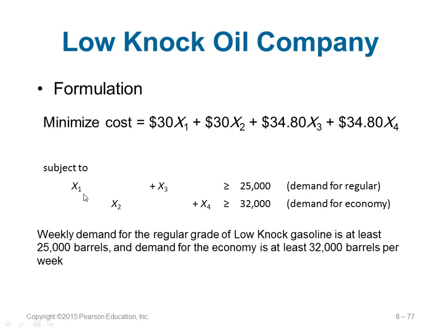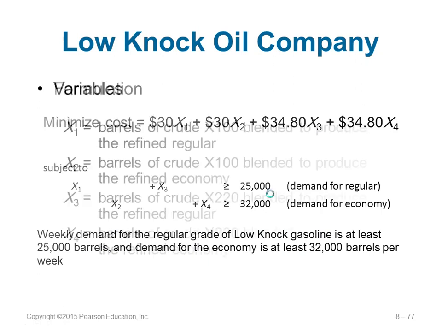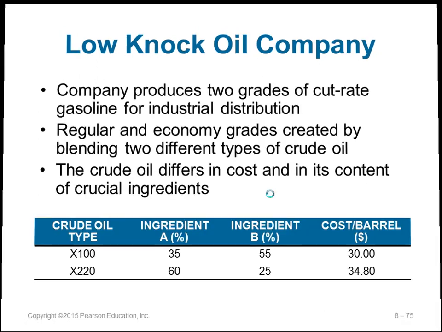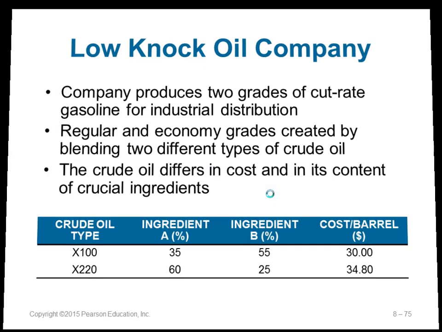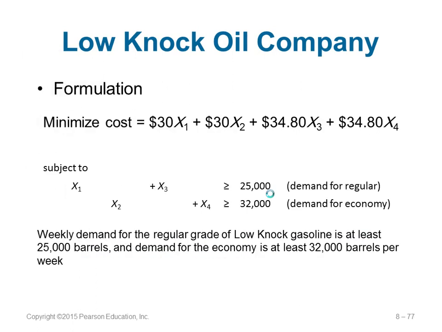We want to minimize it. X1 plus X3 is greater than or equal to this much. So there is a condition: the minimum needed is also given. The demand for regular is given, the demand for economy is also given. So you provide it, it's given here. The minimum, at least, is this much.